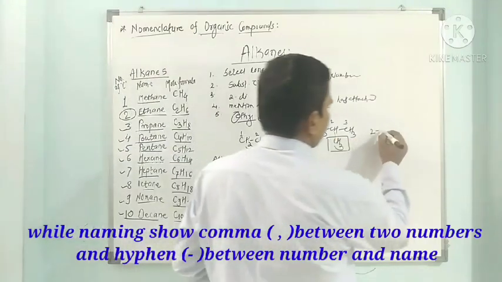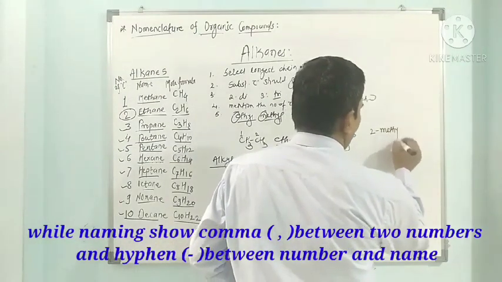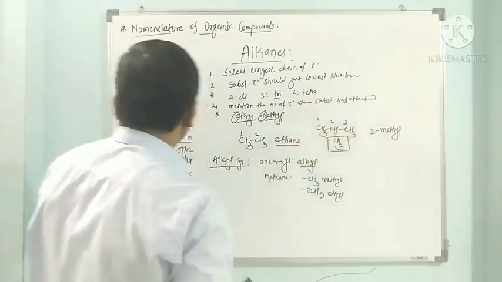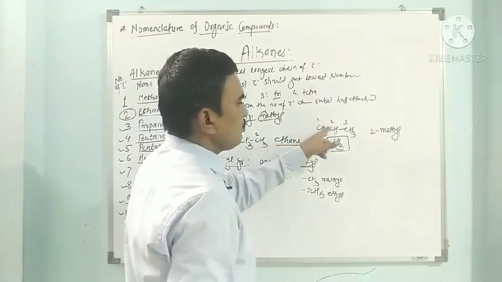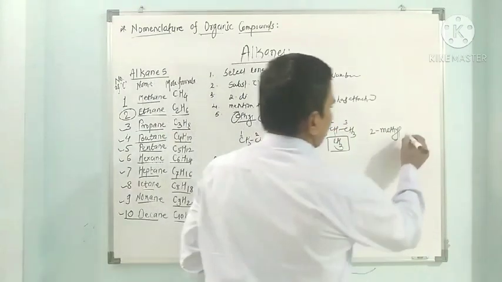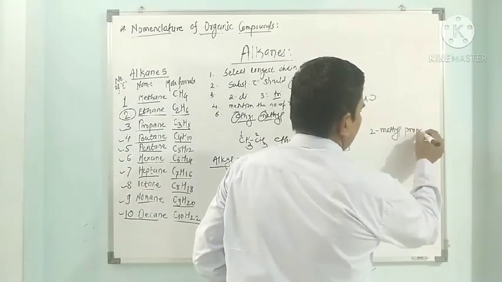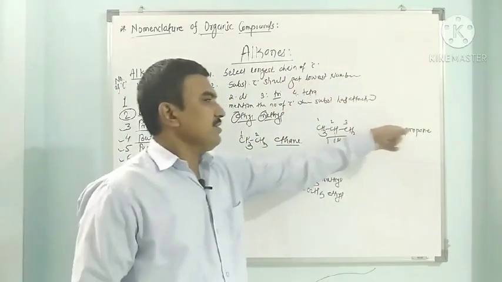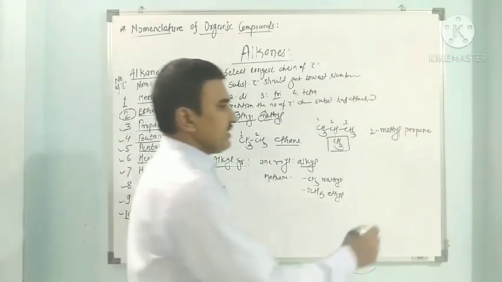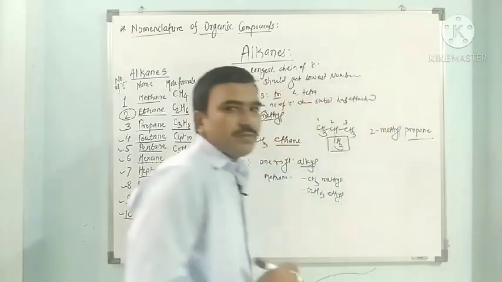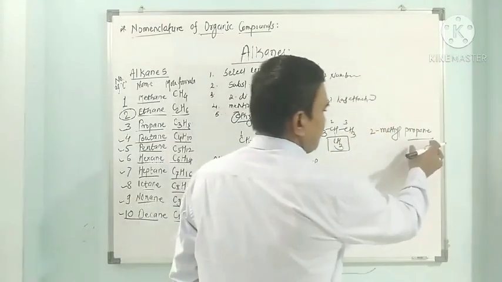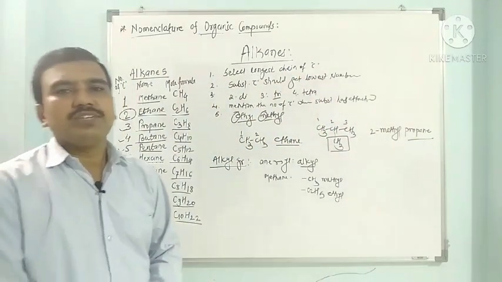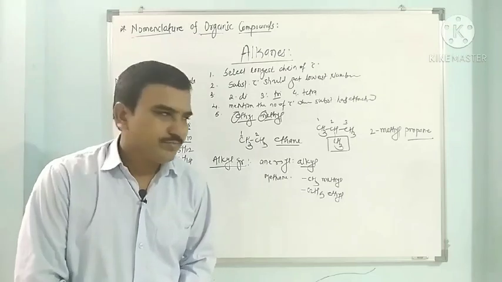So this is 2-methyl, and its corresponding parent alkane is propane, since 3 carbons are there. So the name is 2-methyl propane. Its parent alkane is propane, and this propane has methyl at the second position.